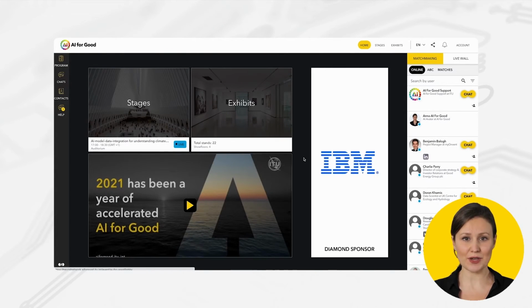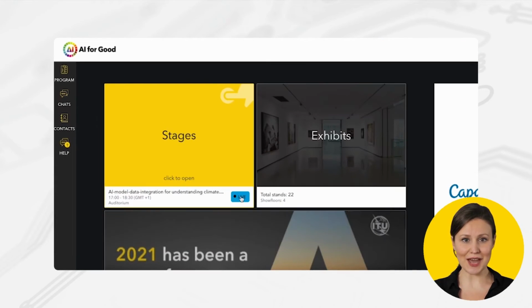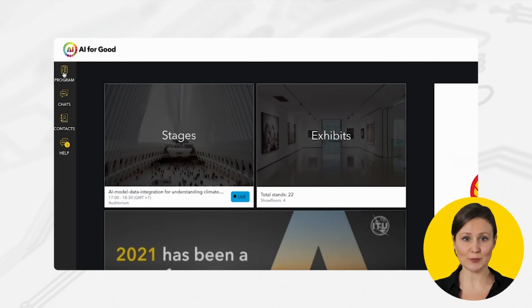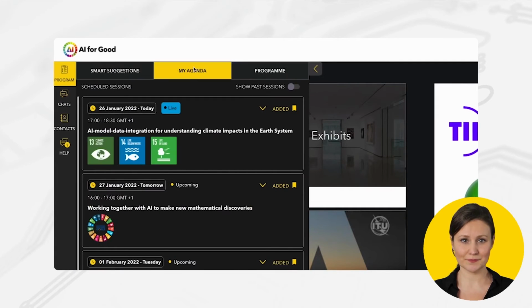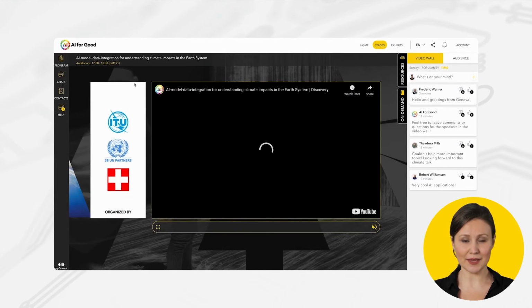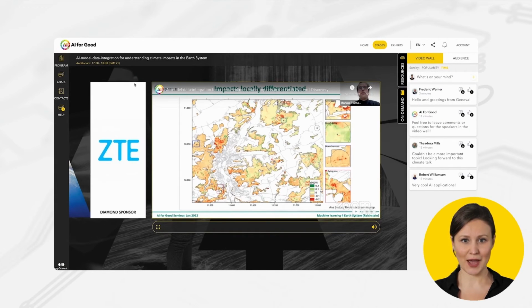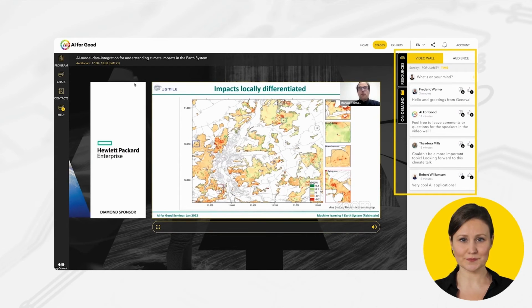Attending live AI for Good events on the neural network is easy. Simply use the Stages tab, or select an event to be guided to the main stage. During live events you can connect, ask questions, interact, and find important resources on our live video wall.